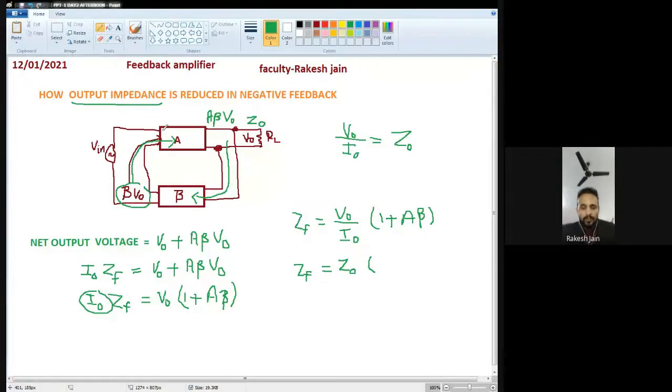No, one minute, I need to make one change. Now again I write down the same thing as previously, I0 Z0, the output impedance of the previous case. I am sorry for that. This V upon I is new now, after feedback. We are going to do the derivation. So this V0 upon I0 is new, and it can be denoted by ZF, which is equal to 1 plus A beta.